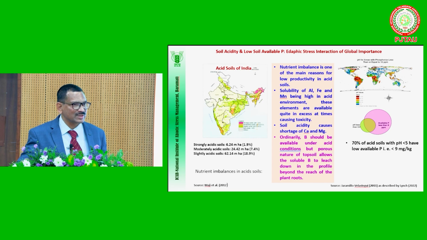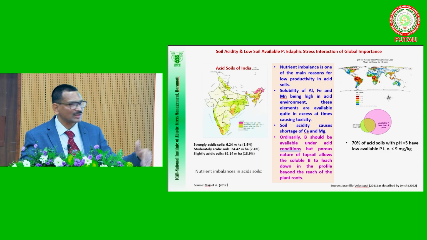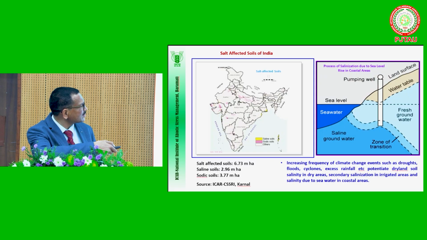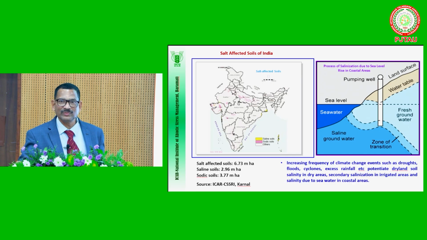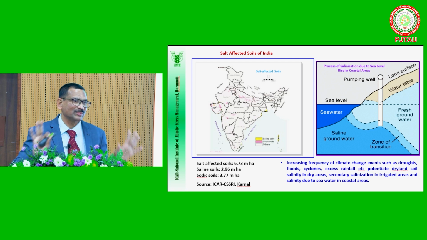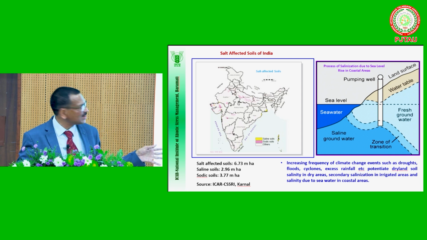So if we want to address this, we should not only manage the acidity, we should also manage other deficient nutrients like phosphorus and boron. This is another stress. Of course, all of you know about salt affected soil, 6.73 million hectares. If you open the CSIR Karnal website, first comes the map, arranged like that. That is 6.73 million hectares.